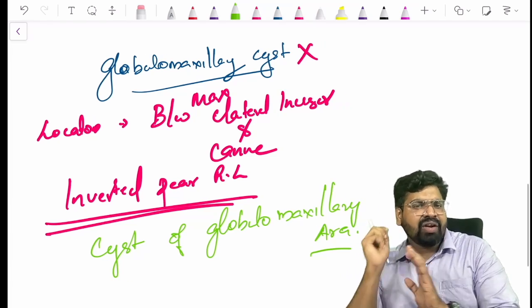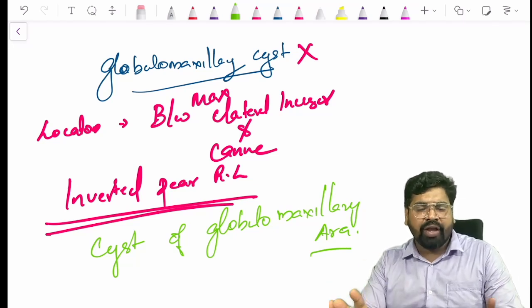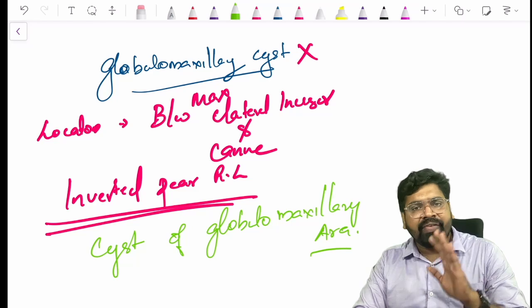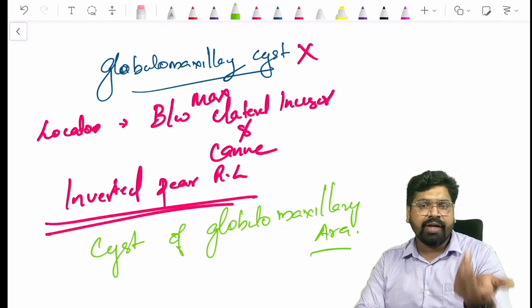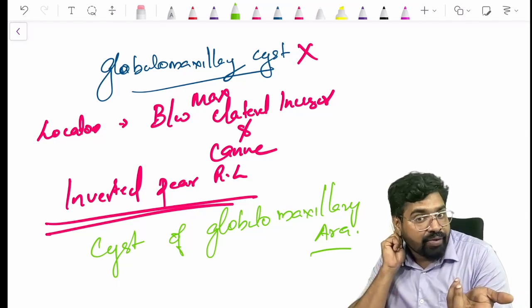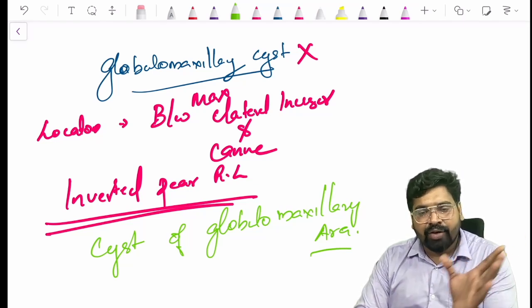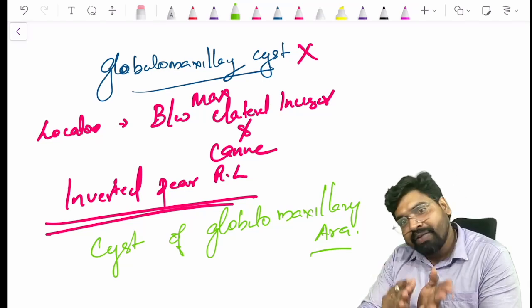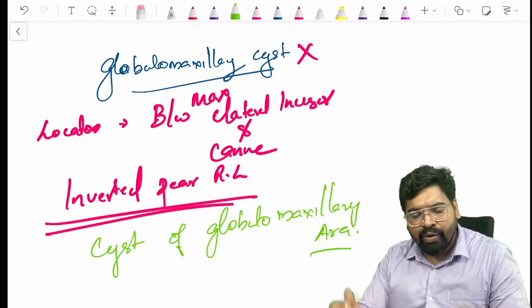There is no single entity called a globulomaxillary cyst, just a location. So be very careful about the location: between the roots of the two central incisors, it is your incisive canal cyst. And the cyst of the globulomaxillary region comes between lateral incisor and canine. This is the most important point you should know in non-odontogenic cysts.